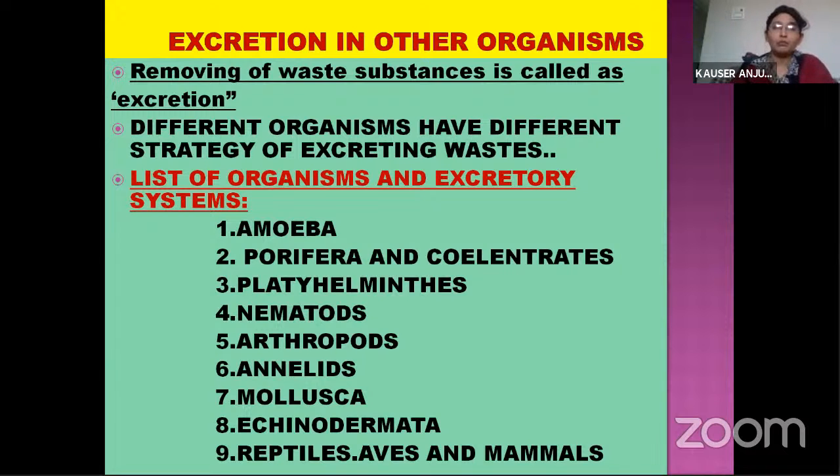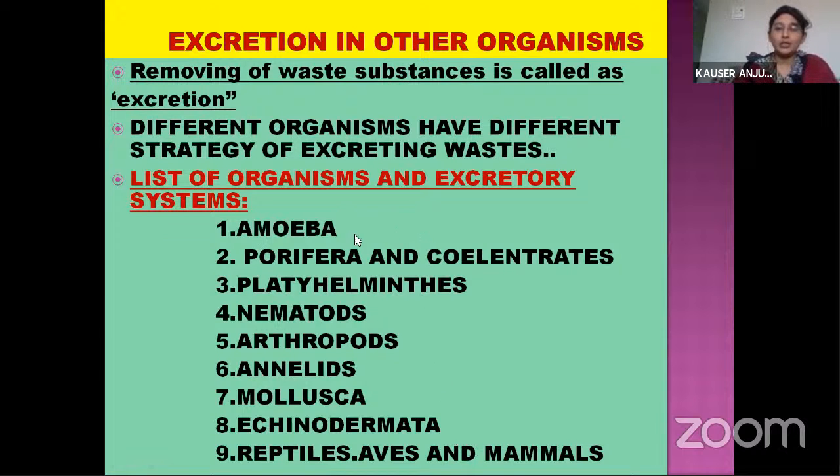The animals we are going to see today are, the first is amoeba, that is belonging to the phyla Protozoa, and second is porifera and coelenterate, third platyhelminthes, fourth nematodes, fifth arthropods, sixth annelids, seventh mollusca, eighth echinodermata, and ninth reptiles, aves, and mammals.